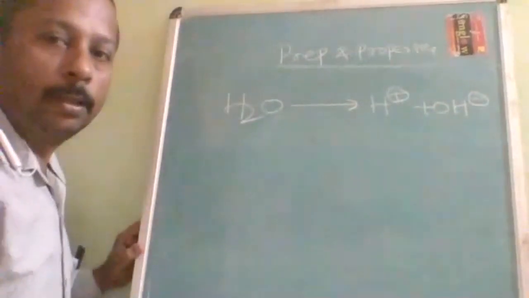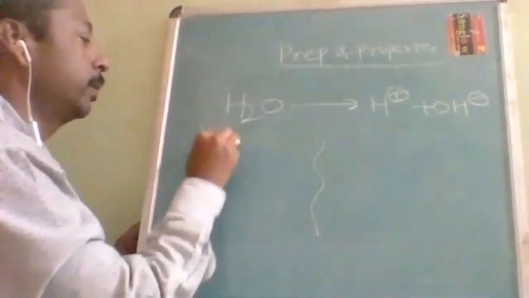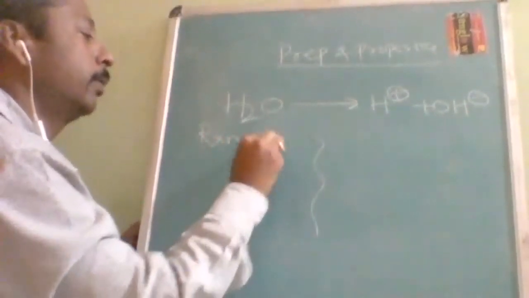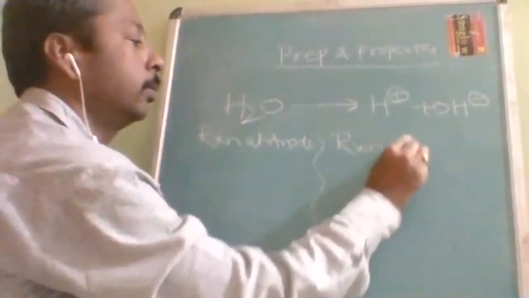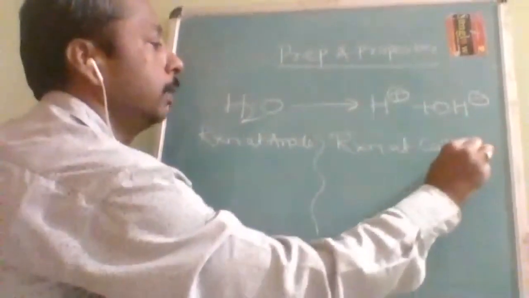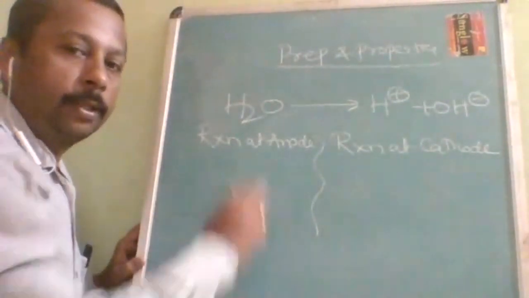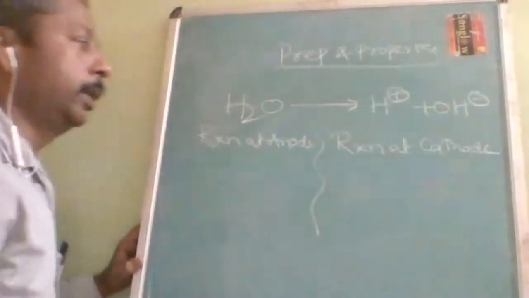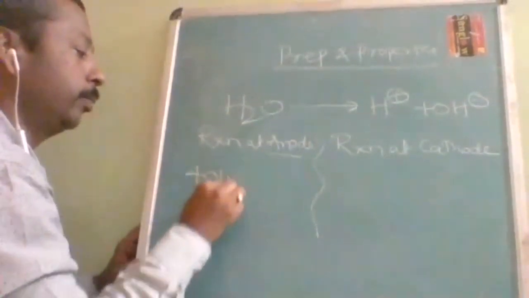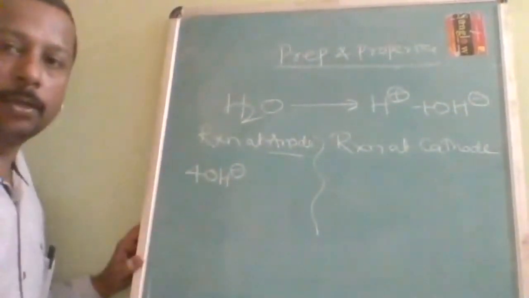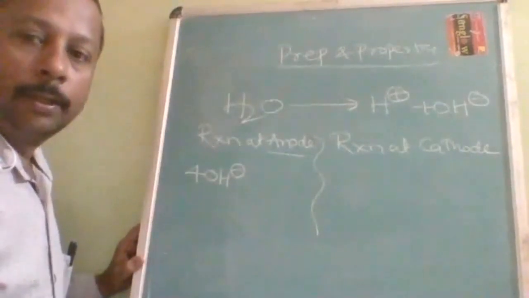So there will be two parts. One is the reaction at anode, another is the reaction at cathode. Anode is electrically positive, cathode is electrically negative. Anion comes to anode. So always you should remember you should write 4 moles of OH minus.